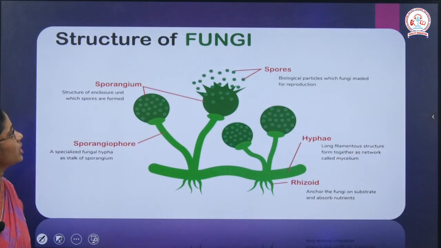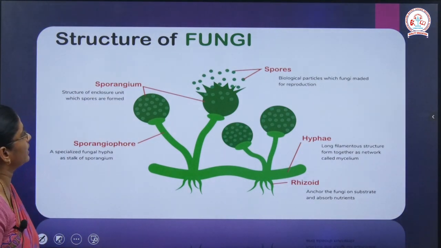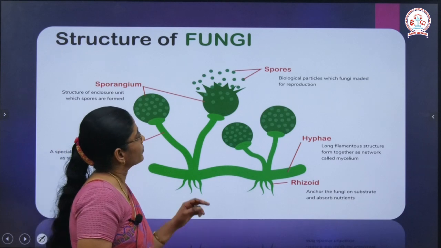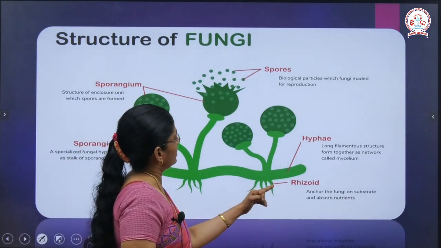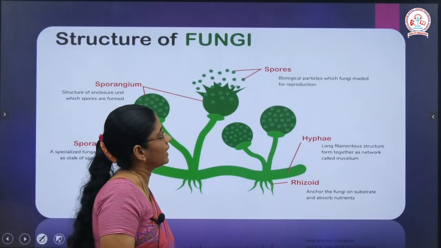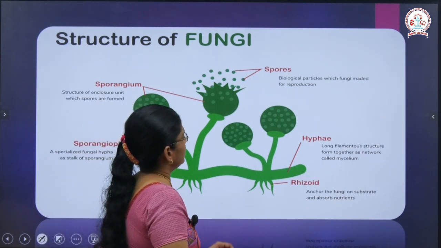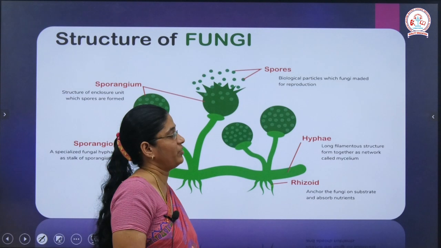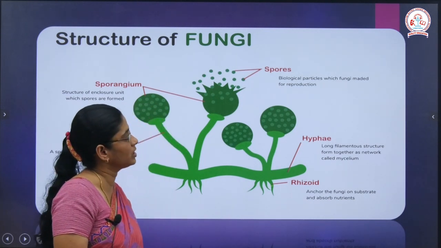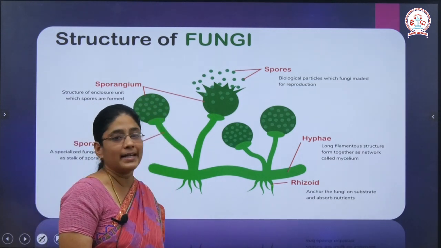So can you all see the structure of fungi? This is the structure of fungi, and here you will have the rhizoid. This is the rhizoid. This rhizoid anchors the fungi on the substrate and absorbs the nutrients, and this is the green colored thing, that is the hyphae, which is a long filamentous structure, which together is called mycelium.